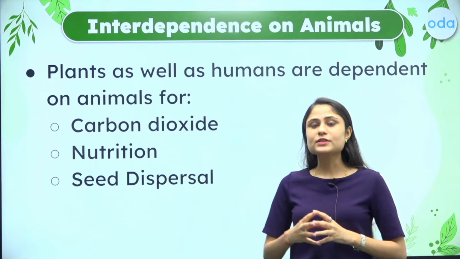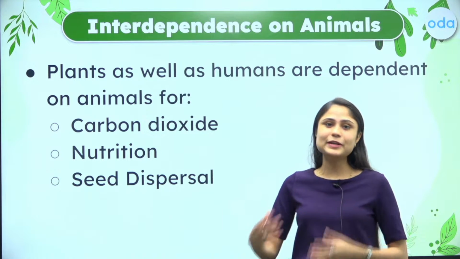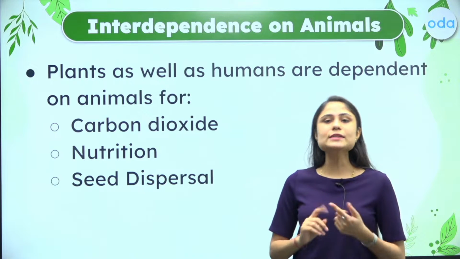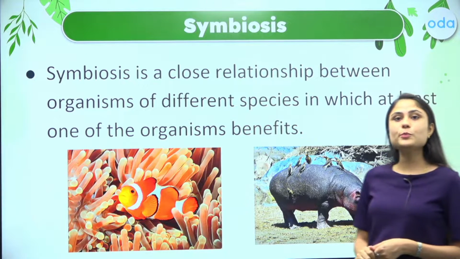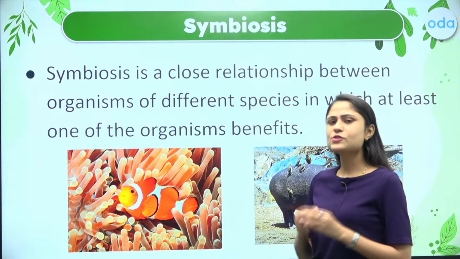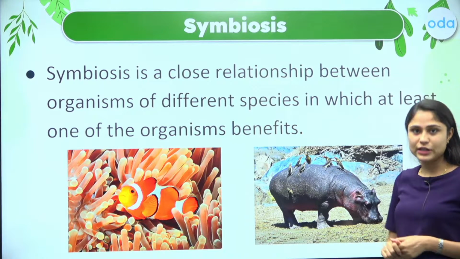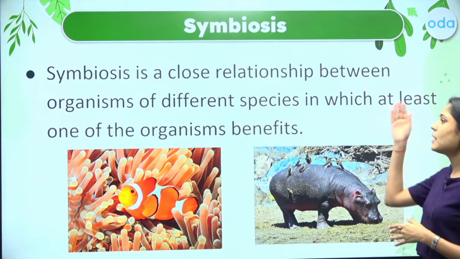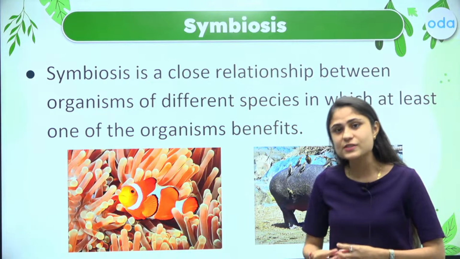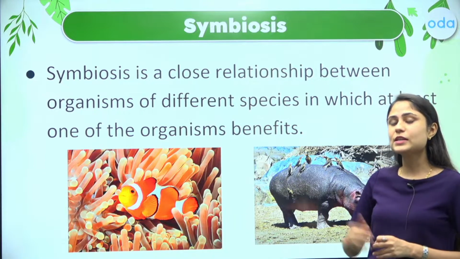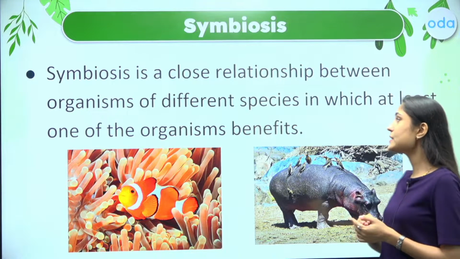Now, that is not it. There are some other complex processes of interdependence also taking place, and one such process is symbiosis. So let us now learn about the process of symbiosis, dear students. So symbiosis is nothing but a close relationship between different organisms, probably of different species. Now, in this close relationship, at least one of the organisms is being benefited.